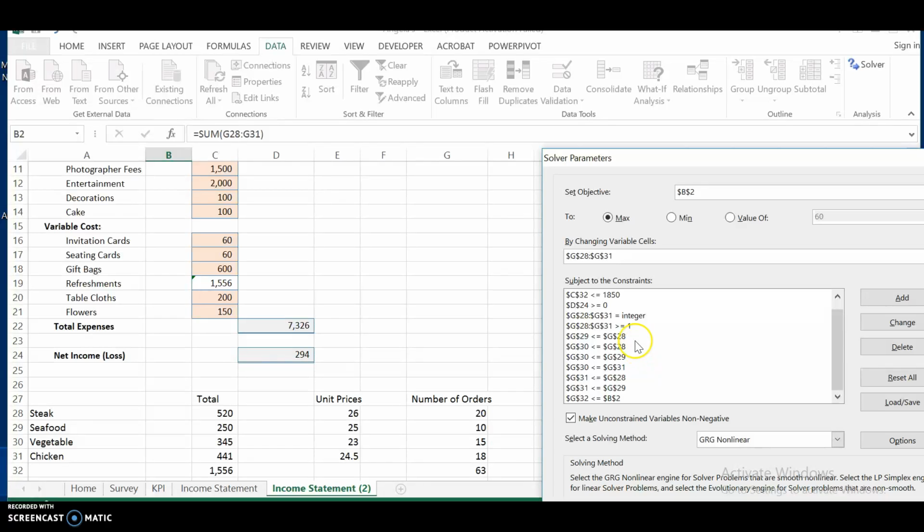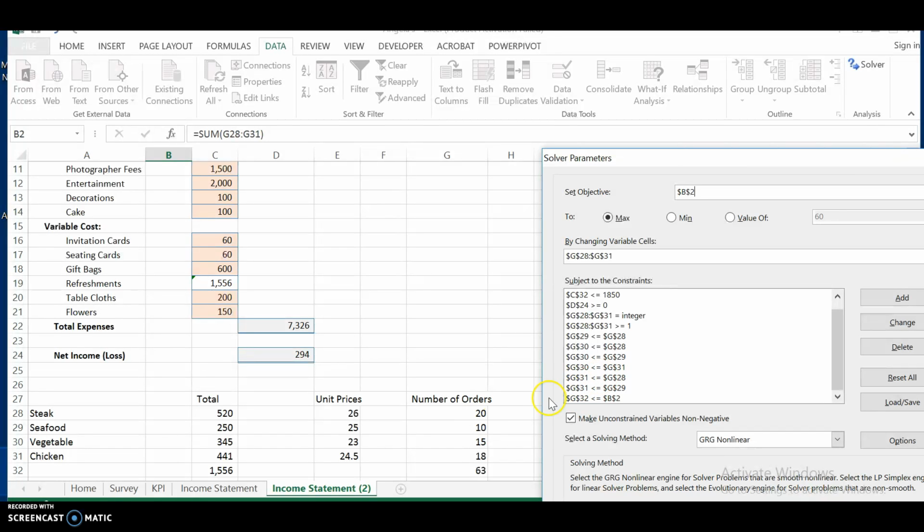And then the remaining ones are conditional. For example, it says G29 has to be less than or equal to G28, because I think that the steak and the seafood would be the two most popular and most ordered ones, so it would be equal to or greater in amount.